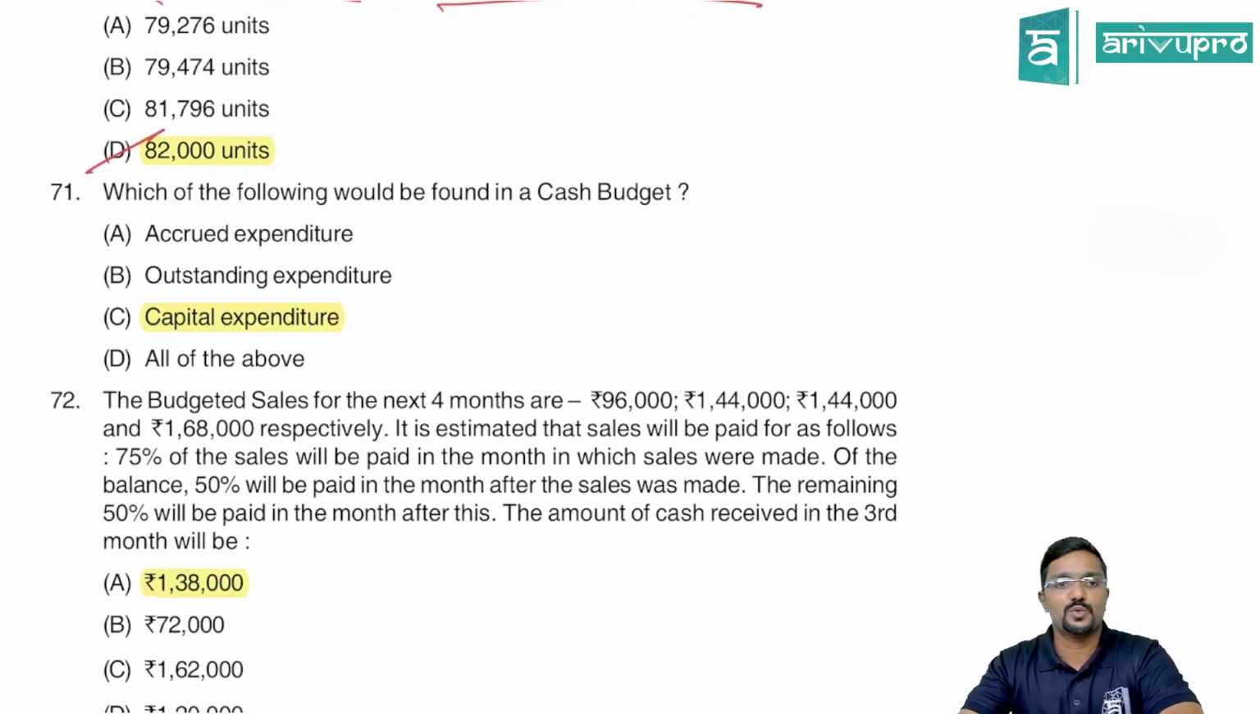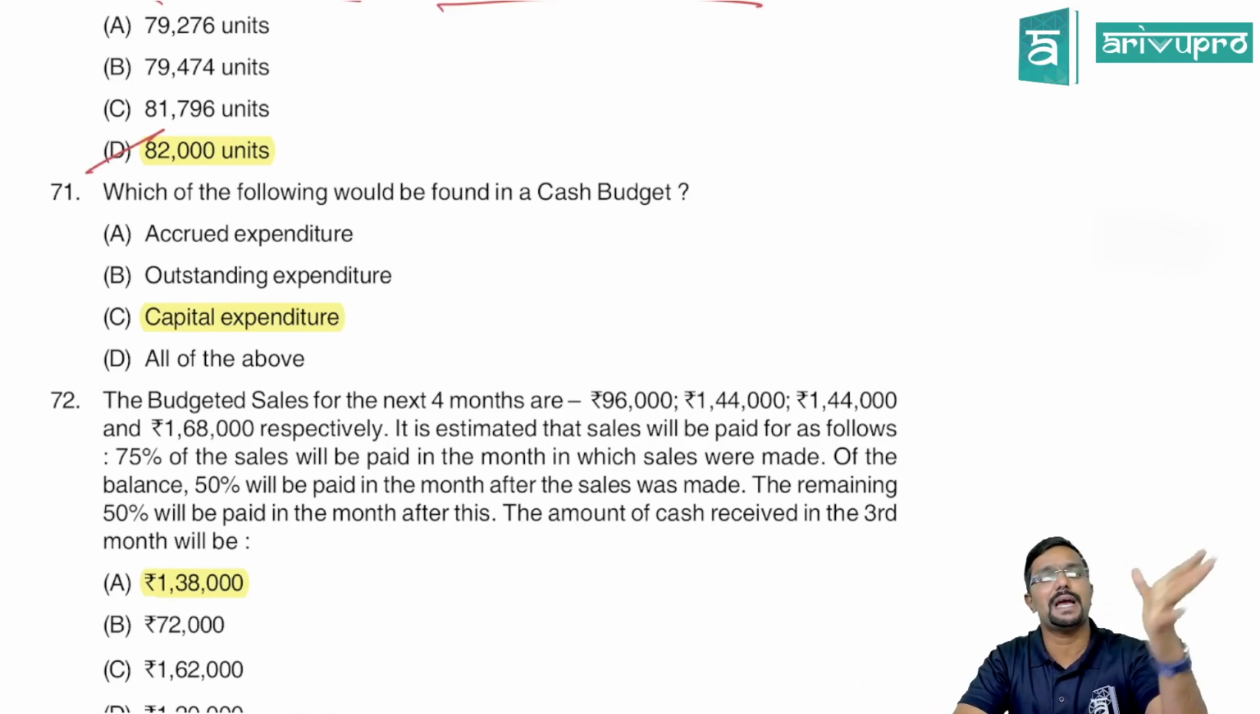Okay. Next question. 71st. Which of the following would be found in cash budget? So cash budget means what? It records only cash receipt and cash payment. Yes, sir. So if anything I have incurred but not paid, will I record it? No. Anything if I have earned but not received, will I record it? No. Because cash budget is always prepared on cash basis.